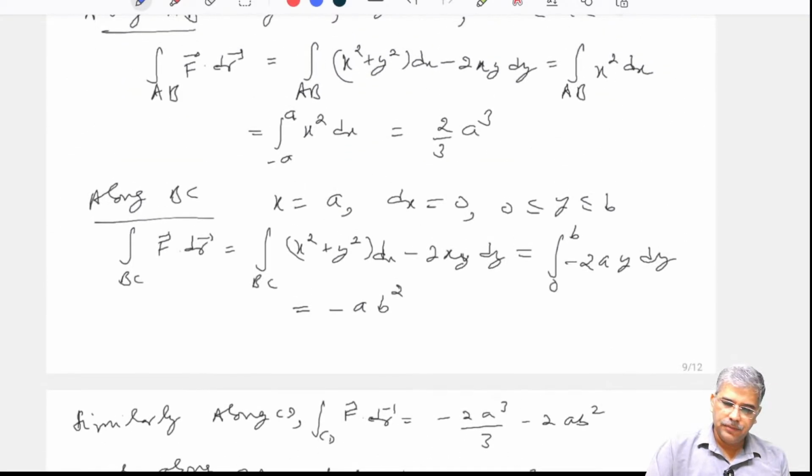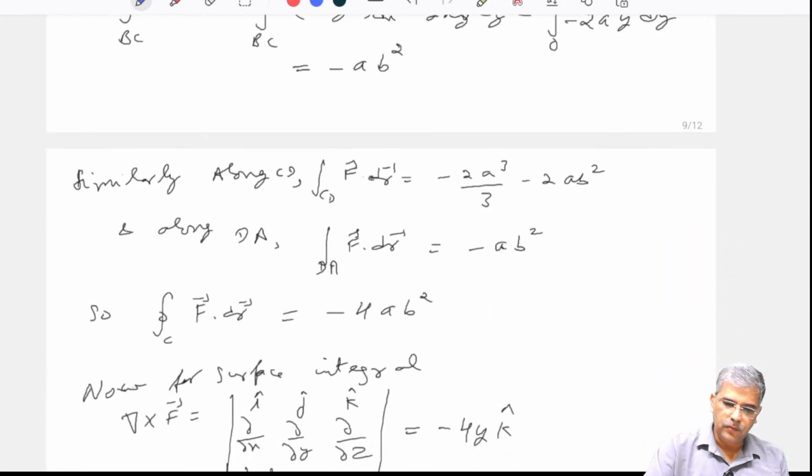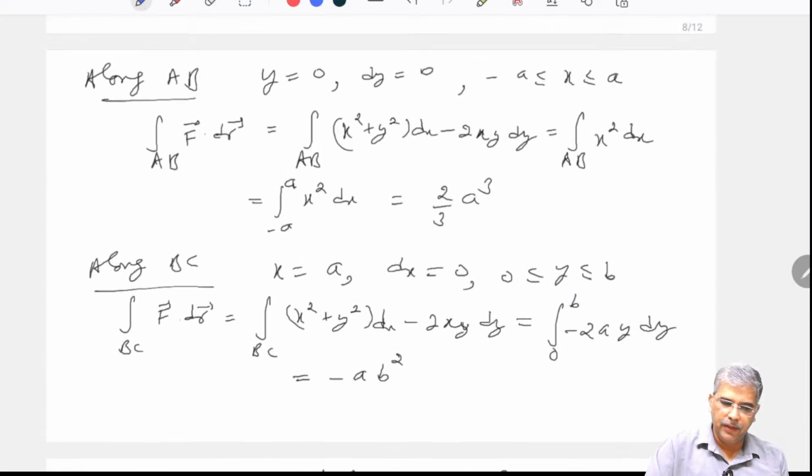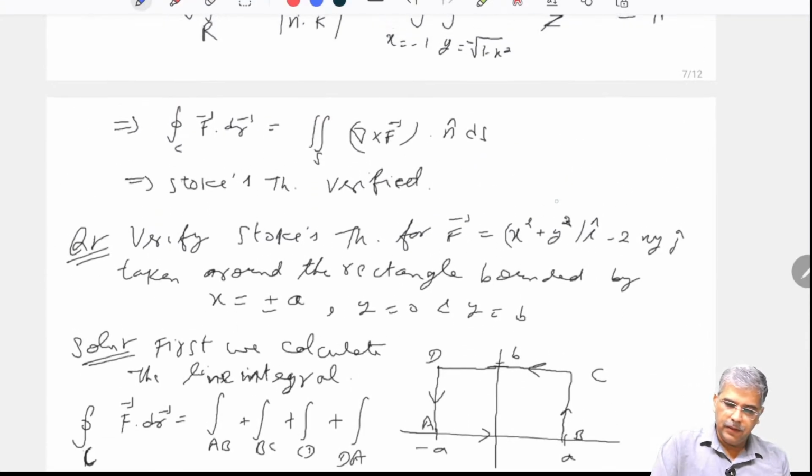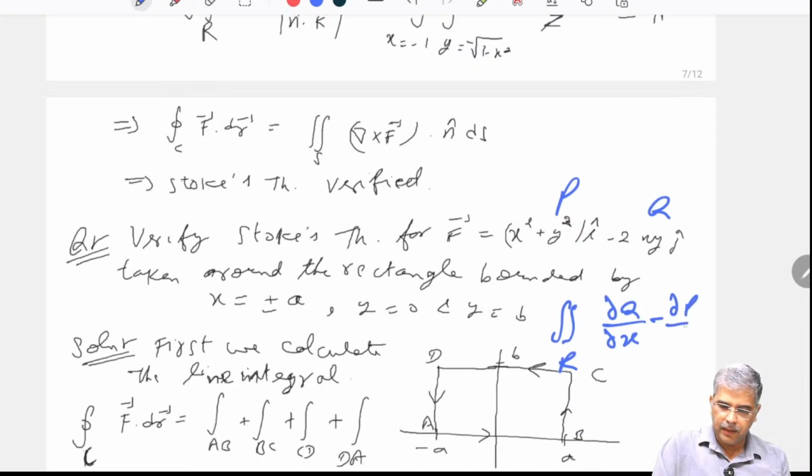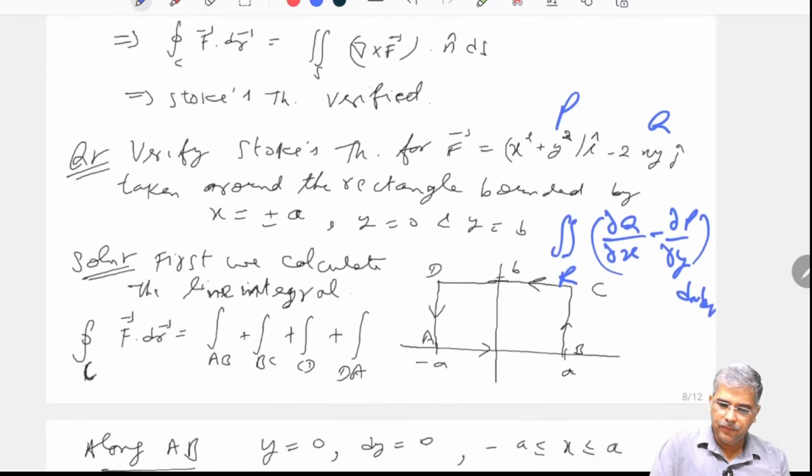So Green's theorem was, if I am having this P, this Q, the double integral over R of del Q by del X minus del P by del Y, dx dy.